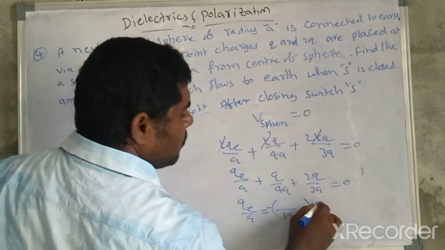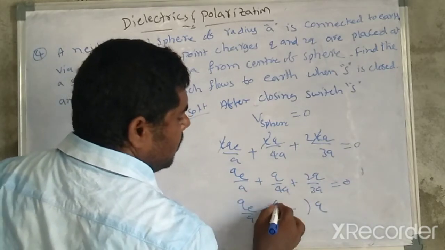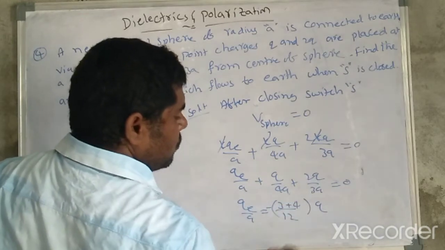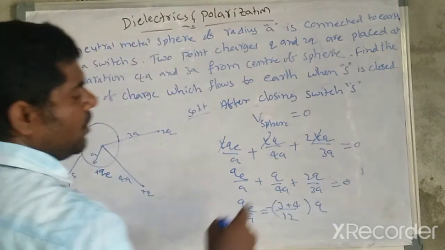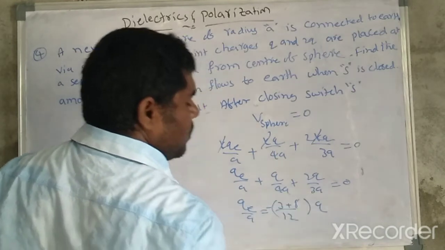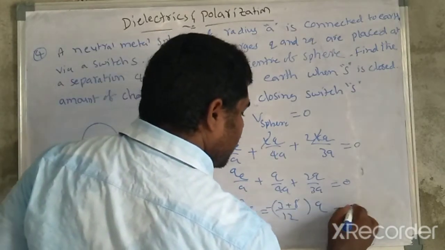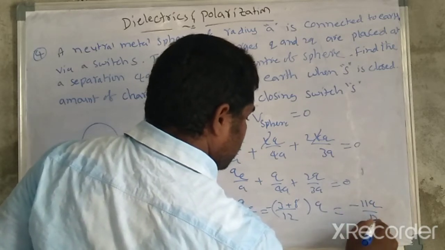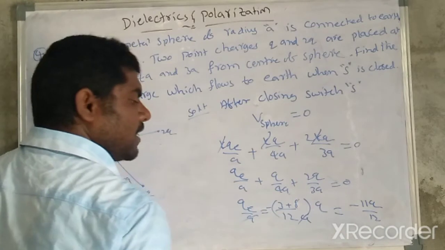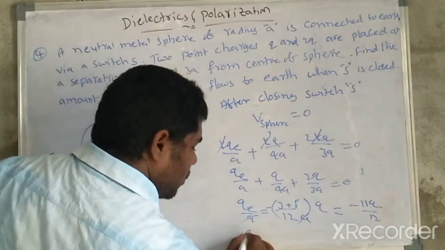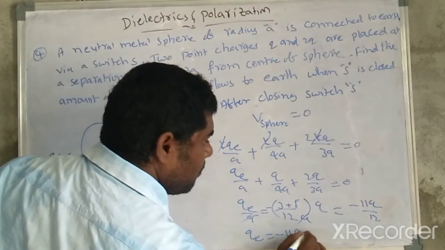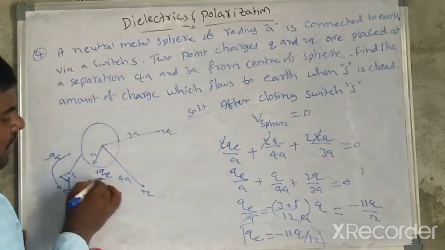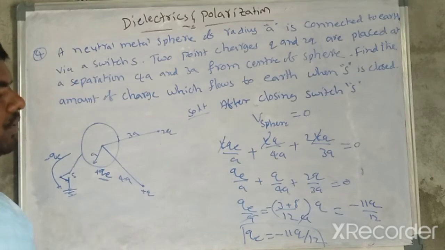So Q also take out common. So here 3 plus 4 into 2, 8. So that should be equal to minus 11 Q by 12 A. This A gets cancelled. So QE is equal to minus 11 Q by 12. This is the value on the outer surface, 11 Q by 12.